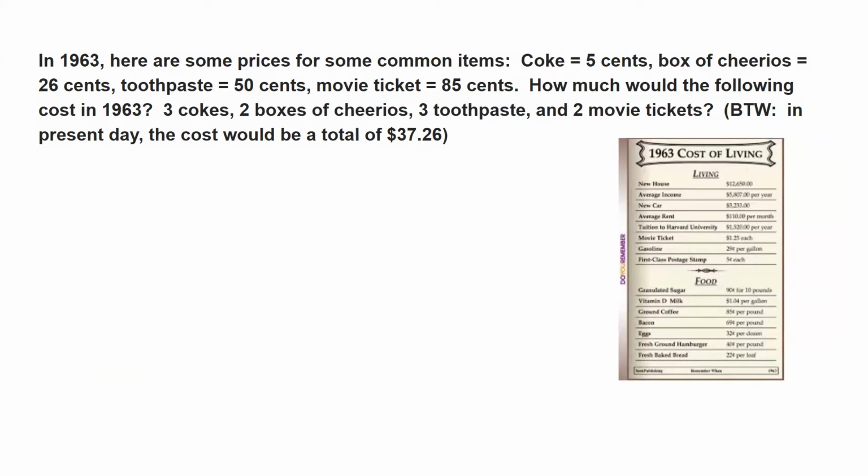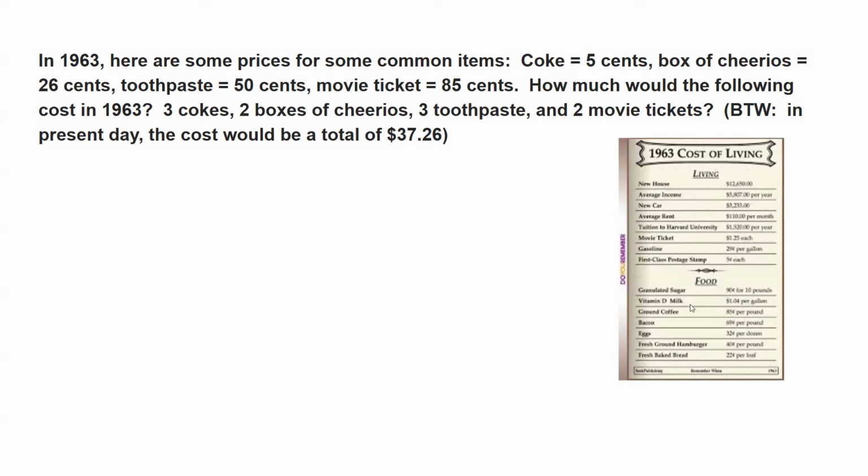In 1963, here are some prices for some common items. Coke is 5 cents, box of Cheerios 26 cents, toothpaste 50 cents, movie ticket 85 cents. How much would the following cost in 1963? By the way, in present day, around 2025, the cost would be a total of 37.26.